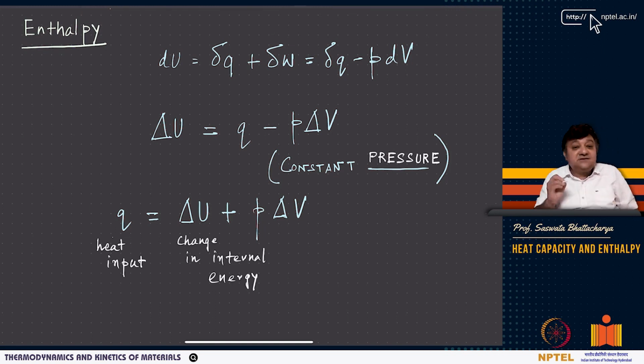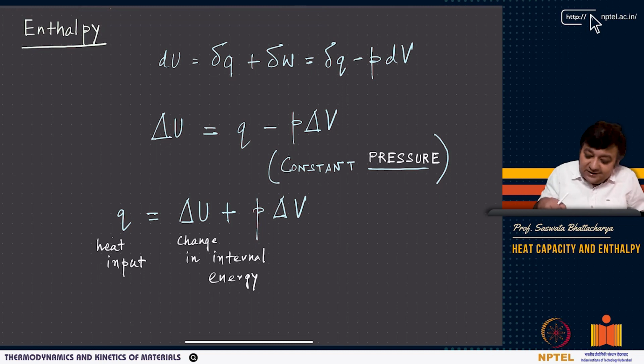You see, unless it's a constant volume process, in that case delta V will be 0 because the volume will not change, then only Q equals delta U. Other than that, Q is equal to delta U plus P delta V. Now, depending on P delta V, delta U can be more than Q or delta U can be less than Q. Or is it that always Q differs from delta U by an amount P delta V?